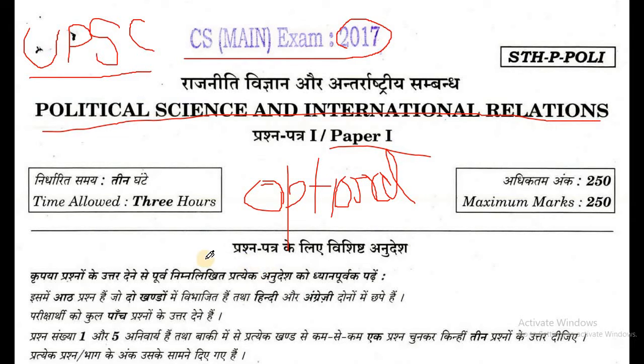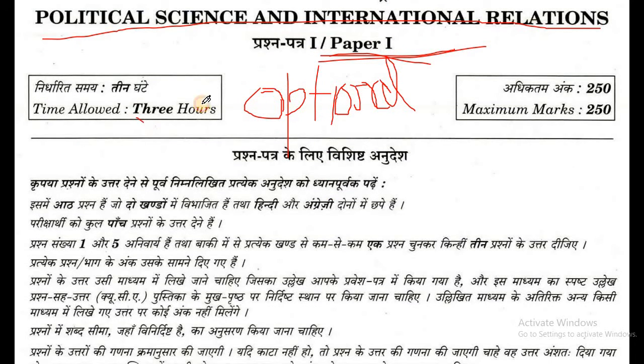I am not going to do any elaborations, evaluations, discussions or analysis. I am only going to read so that you are able to revise the question paper of Political Science and International Relations, Niti Vigyan or Antarashtriya Sambandh 2017, Paper 1. So let us start. Time allowed 3 hours and maximum marks 250.